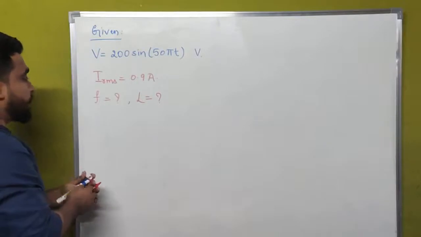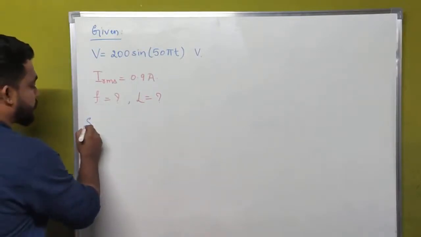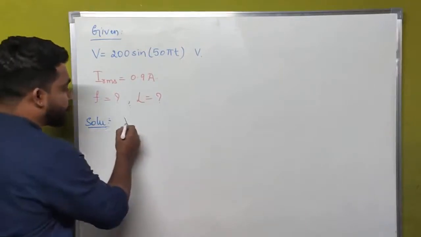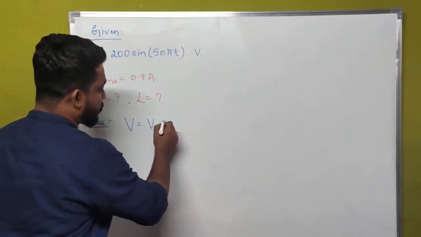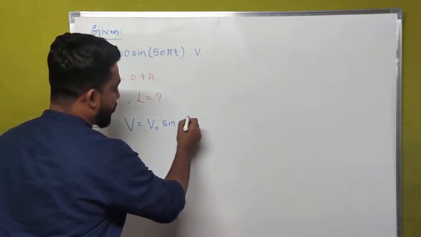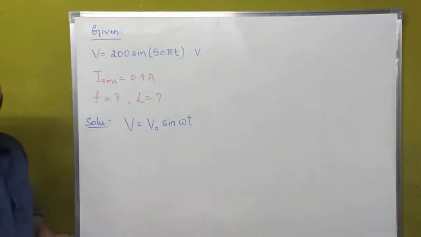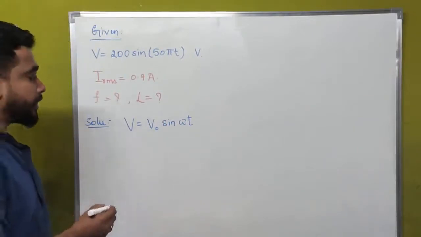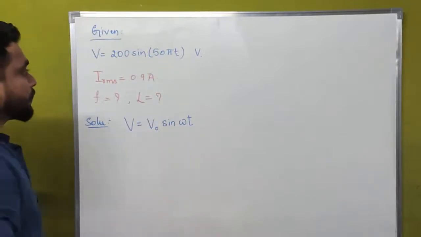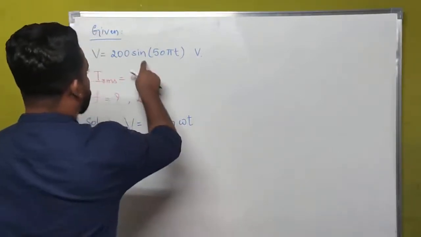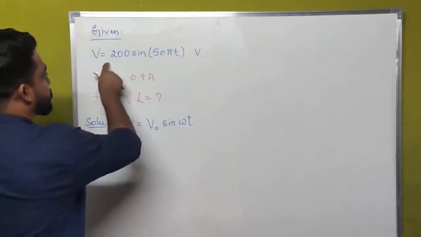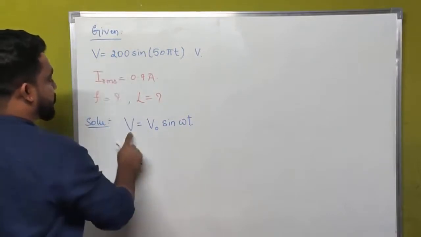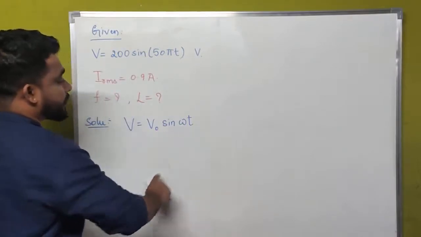We know the expression for the instantaneous value of voltage, that is V is equal to V naught sine omega t. Using this, we have to calculate the value of frequency. Now on comparing this equation, V is equal to 200 sine 50 pi t, with V is equal to V naught sine omega t,